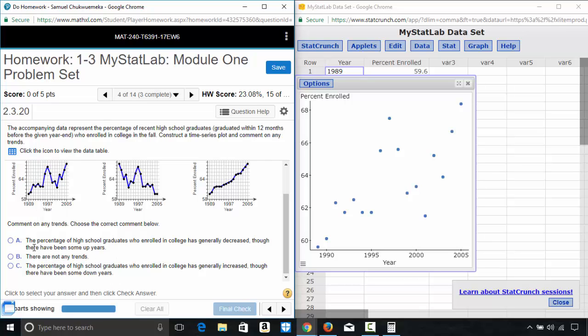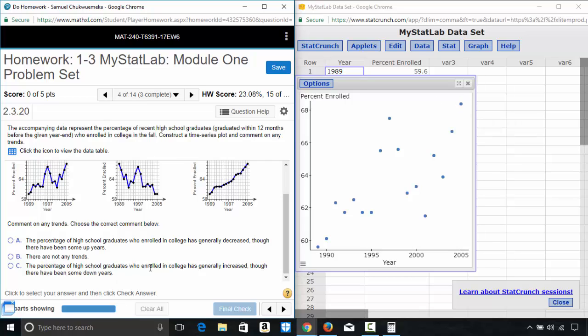So the percentage of high school graduates who enrolled in college has generally decreased, though there have been some up years. There are not any trends. That's not true. And A is not true, because as you can see, the percentage was low right here, and by 2005 is up here.